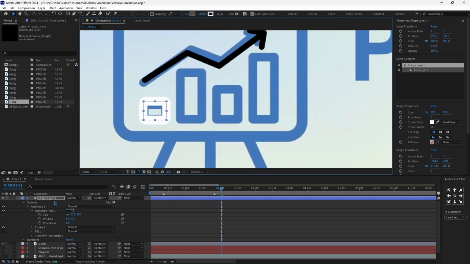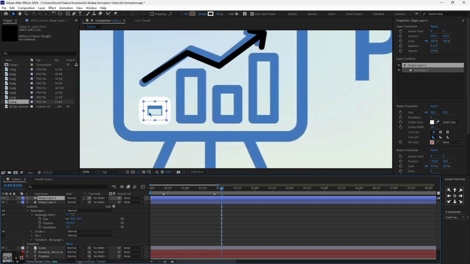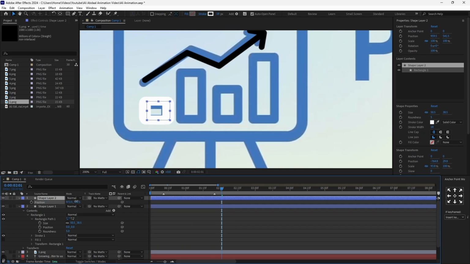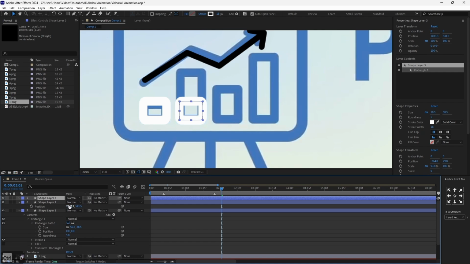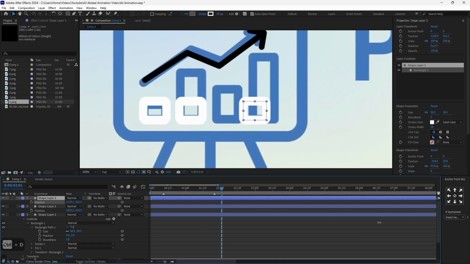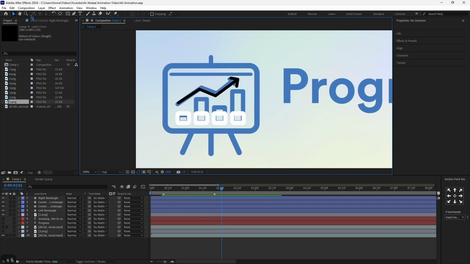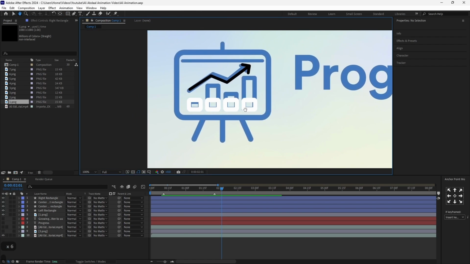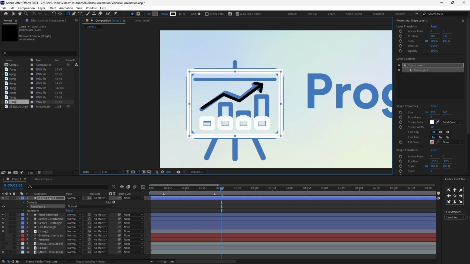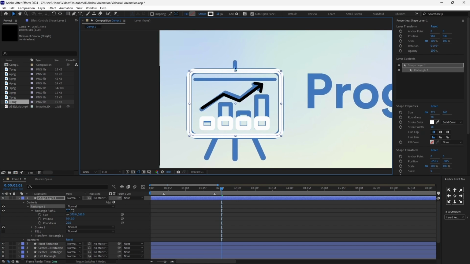And now that we have this, I'll go ahead and click on Ctrl D, and then just click on P for position and move it to the right, like so. Ctrl D, P, and move it to the right. And I'll do the same for this one, and then I'll rename this. Once I've done that, I'll go ahead and click on the rectangle tool once again, and I'll create another rectangle. I'll round this to something like 20, and then I'll go ahead and create all of the lines.